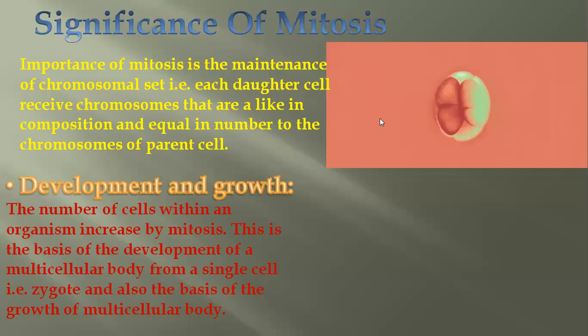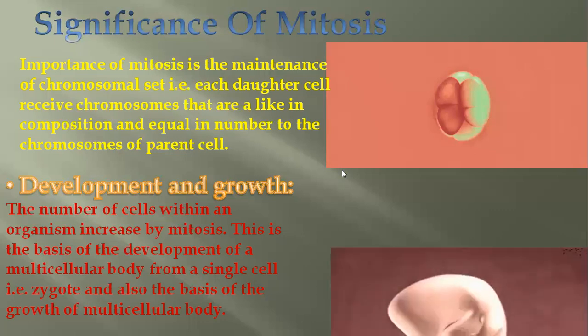By this, the new organism is formed. So the number of cells within an organism increase by mitosis. This is the basis of development of the multicellular body from a single cell. A single cell, like from the union of egg and sperm, the zygote is formed, that is single cell. After that, the division is going to be started, and that zygote is formed into the multicellular body.